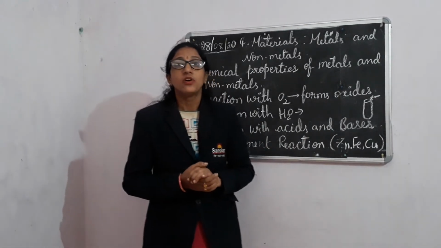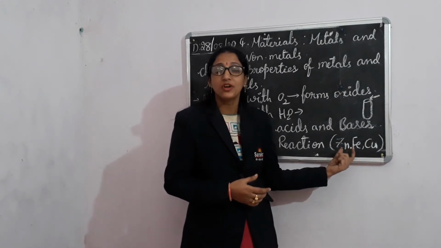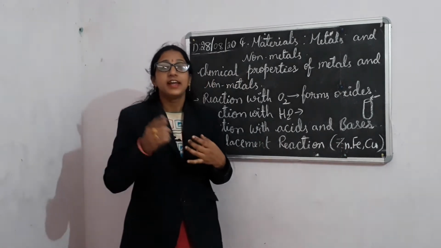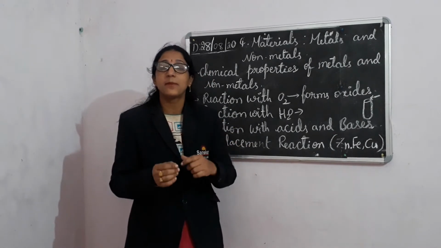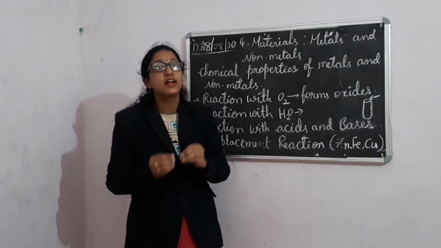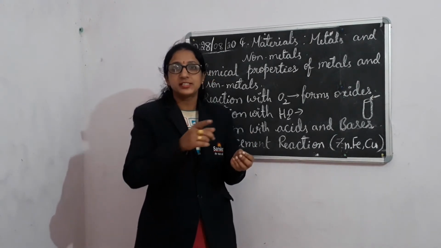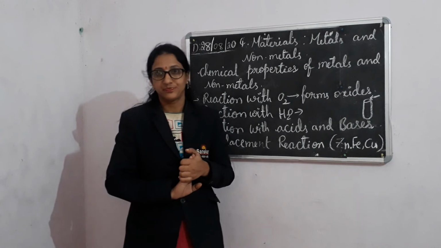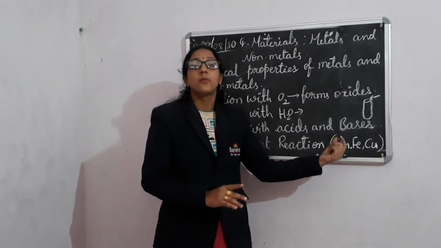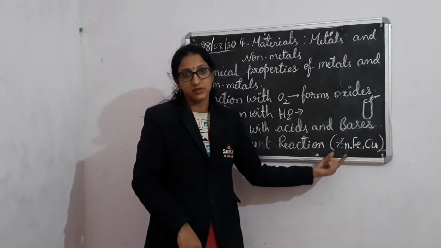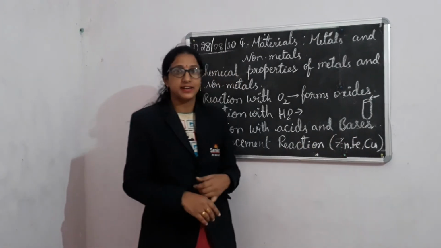Wherever the more reactive metal is there, it displaces the metal in the solution. For example, zinc is more reactive than copper, so zinc can replace the copper which is there in the copper sulfate solution. So in these displacement reactions, more reactive metals displace the less reactive metals.